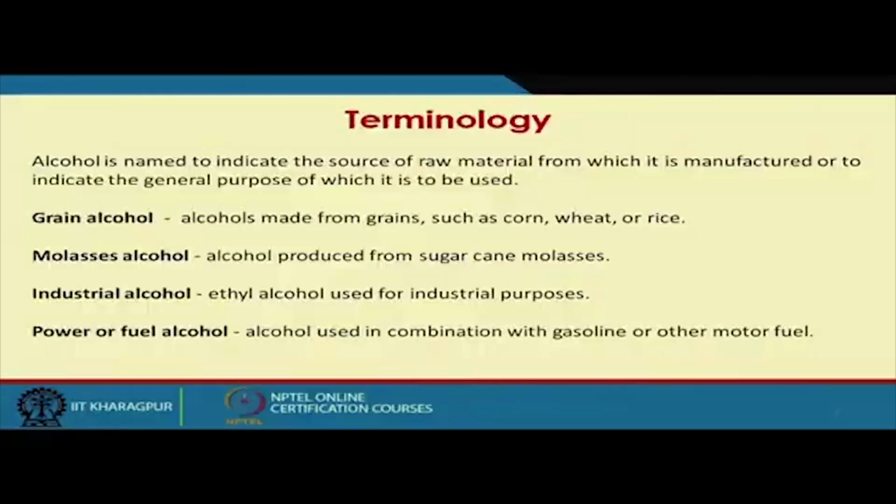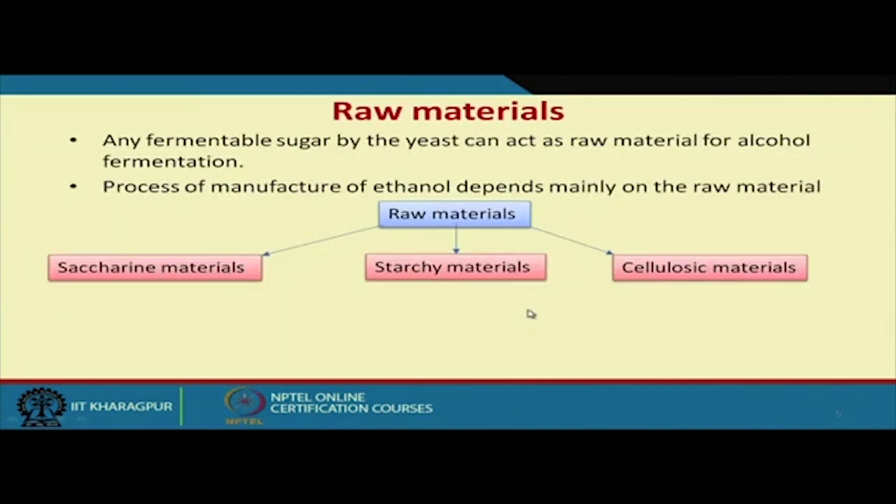Grain alcohol means alcohol produced from grains such as corn, wheat and rice. Molasses alcohol is produced from molasses, maybe cane molasses, maybe beet molasses. Industrial alcohol is used for industrial purposes.